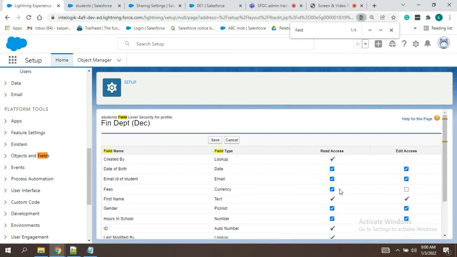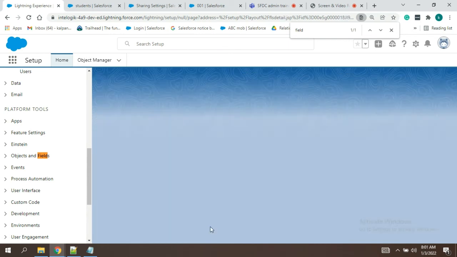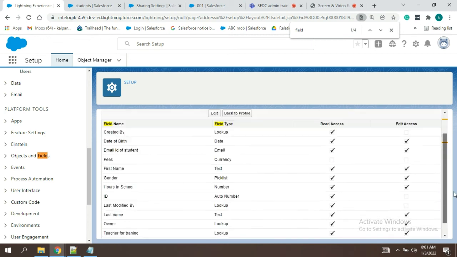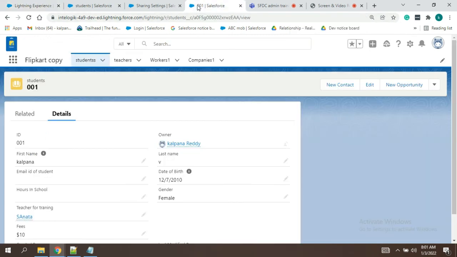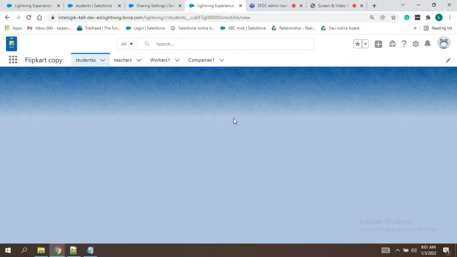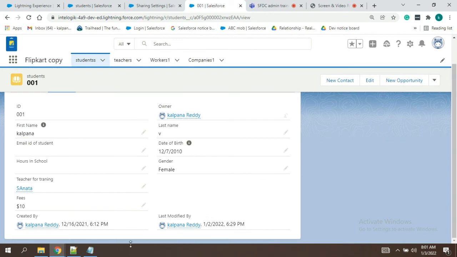Now for the same currency field we do not have edit. Now I have removed it. This is for others in the same department. When we are sharing the records, see, he's able to see.